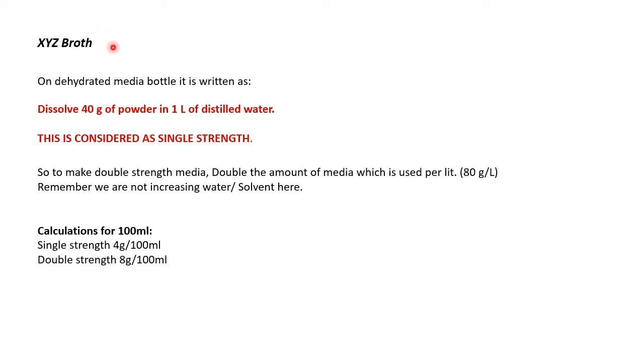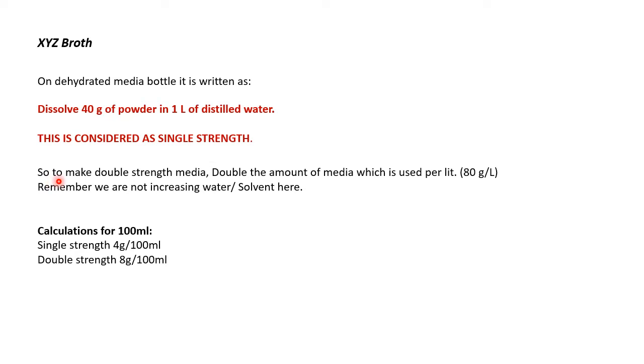So for example, you have a broth, say XYZ, and you have a dehydrated media bottle, meaning powder form of that particular media broth. So on that bottle it is described as: for preparation of 1 liter of broth, you dissolve 40 grams of powder in distilled water. Okay, so this will be considered as single strength. This is the usual process for the preparation of 1 liter of that XYZ broth. So that is the single strength which is recommended by the company.